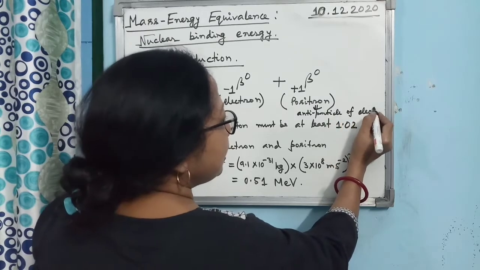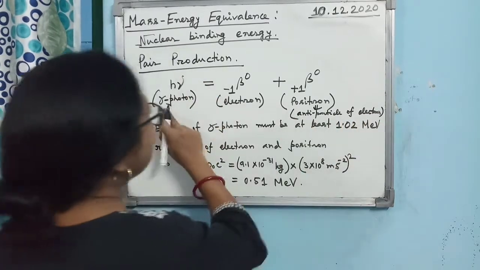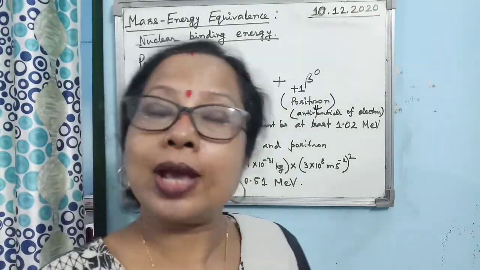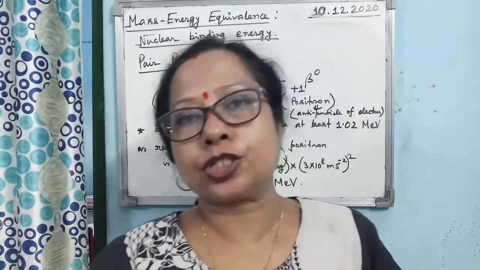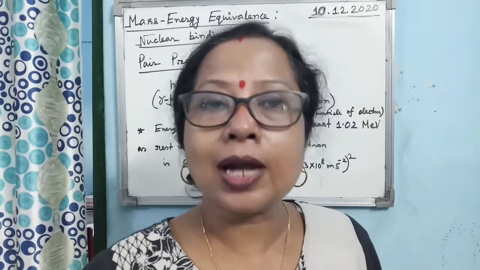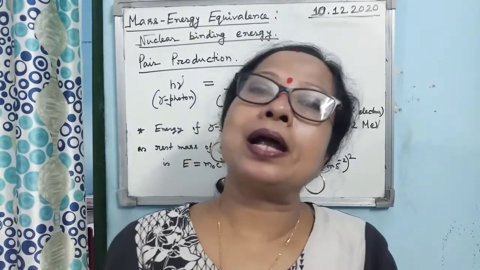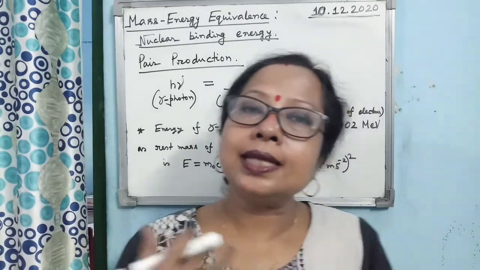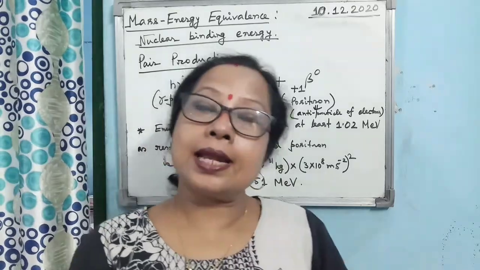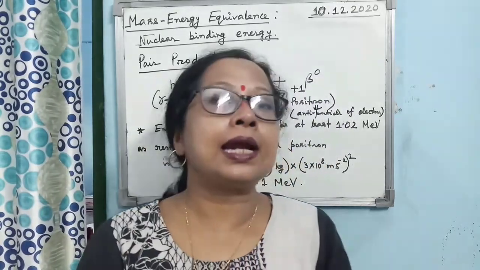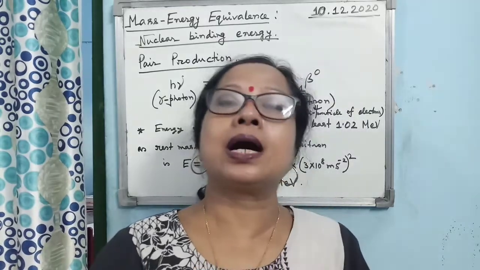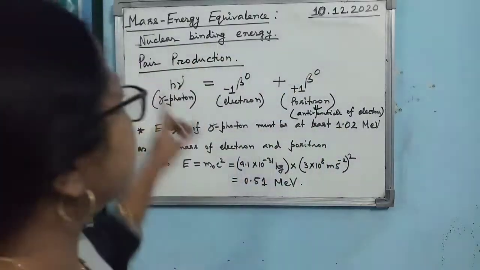So what is happening in this case? When an electron and a positron are produced from a gamma ray photon, that reaction is known as pair production. A pair of what? Electron and positron: one particle, another antiparticle. Remember that when energy is converted into mass, one particle and one antiparticle are produced. In the same manner, when a particle and an antiparticle combine with each other, they get destroyed and their mass is converted into energy.